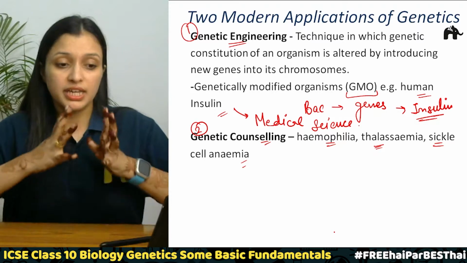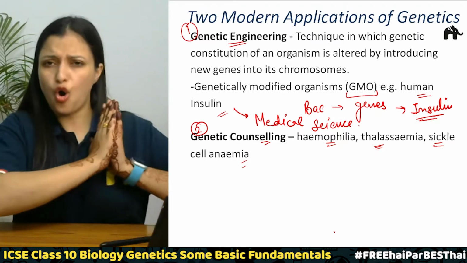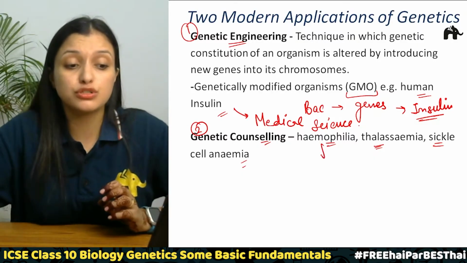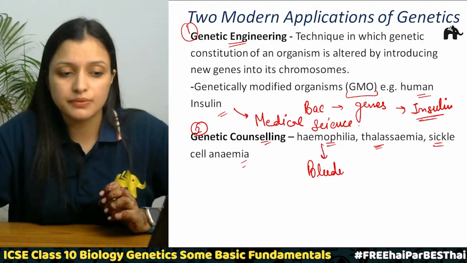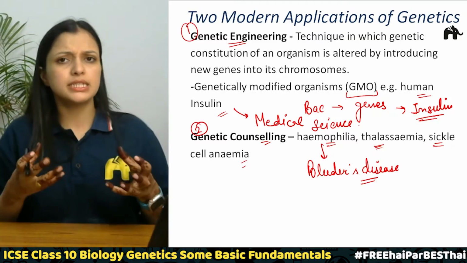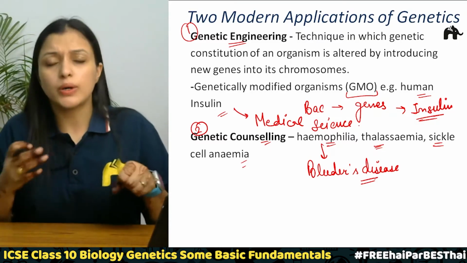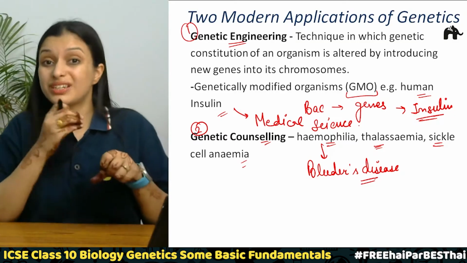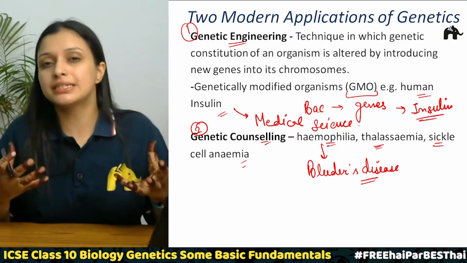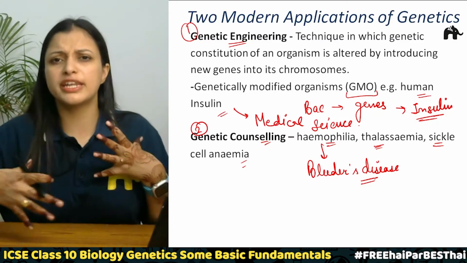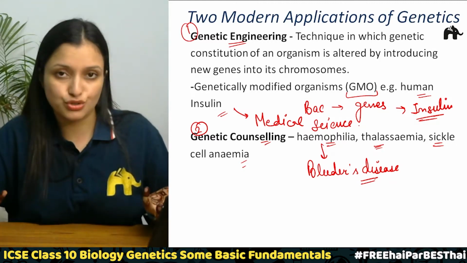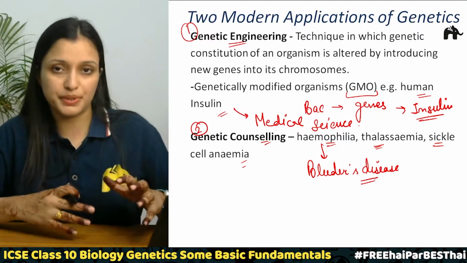Correct? So hemophilia, thalassemia, sickle cell anemia, all of them are related to blood, right? Hemophilia is also called bleeder's disease. It is a disease where, if there is a cut on the skin, the platelets don't come and clot that area. So the bleeding does not stop and there is a great loss of blood from that person, which can be very dangerous, right?